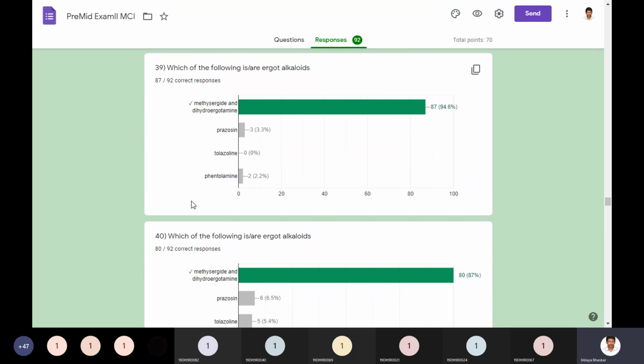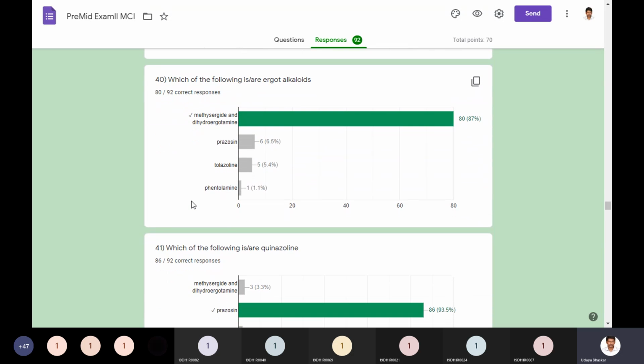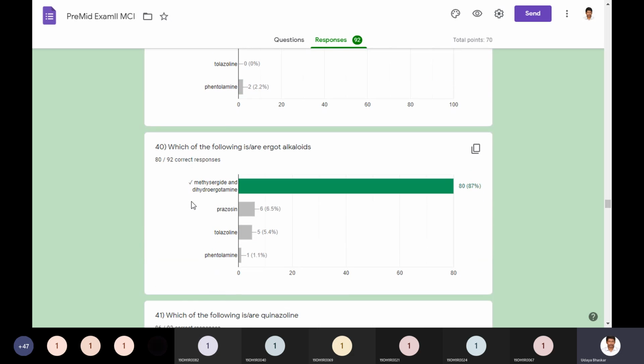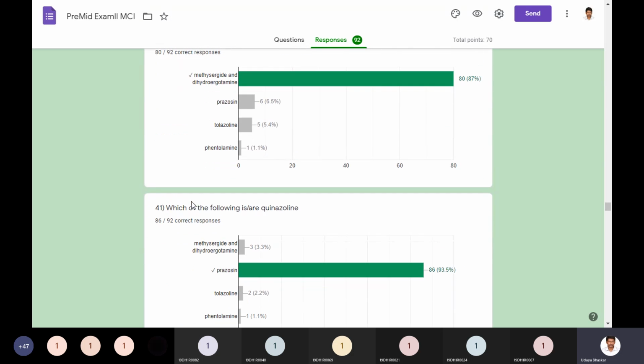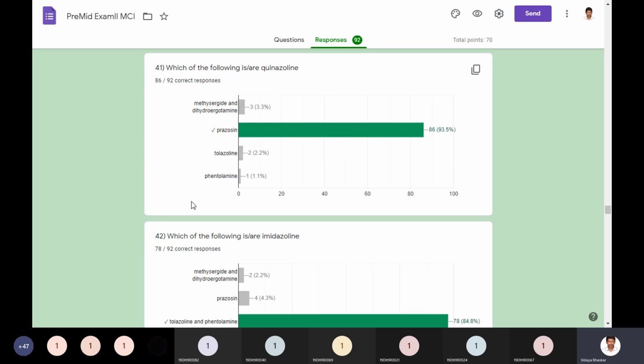Which of the following are ergot alkaloids? Methysergide and dihydroergotamine are the only two examples we have for ergot alkaloids. The same question is repeated, I guess. Yes, methysergide and dihydroergotamine. From this, I just wanted to ensure that you remember the classification again.